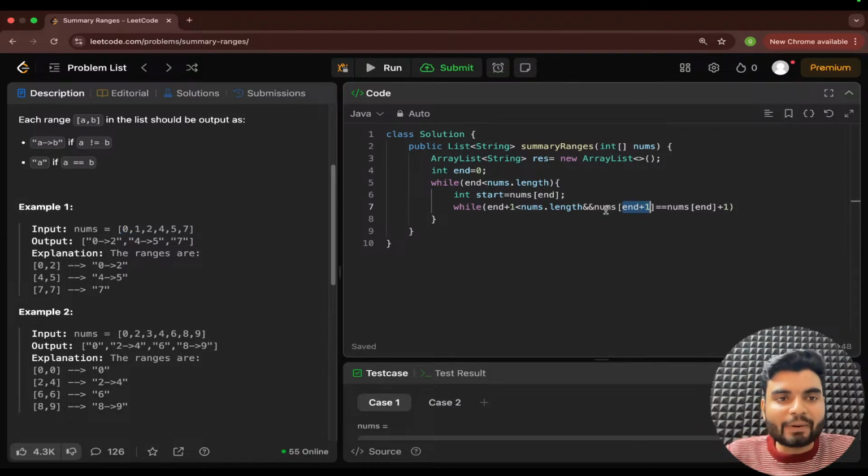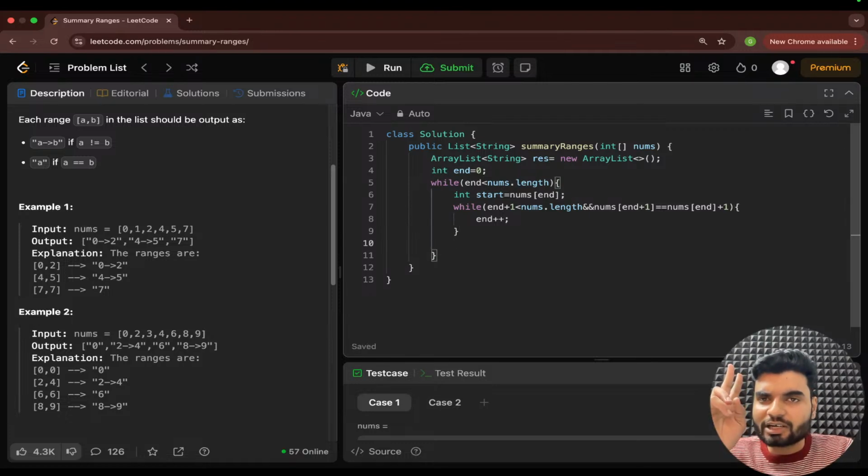Yes or no? Index 1. If end is pointing to index 0, end plus 1 will point to index 1. So is the element at index 1 equal to the previous element plus 1? Because nums is already sorted, if that is equal, everything is good, right? We don't have any break. So what we'll do is keep increasing your end if this is the scenario.